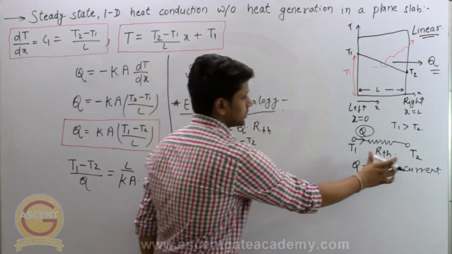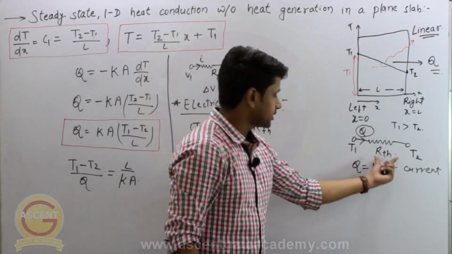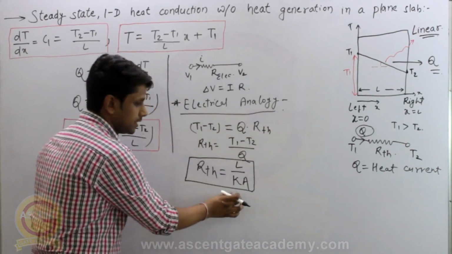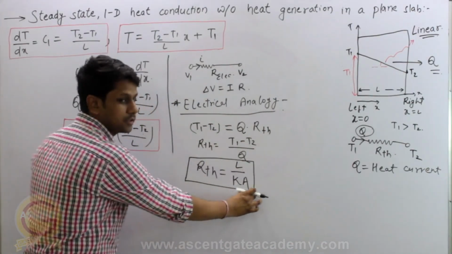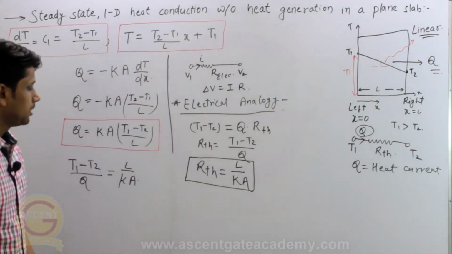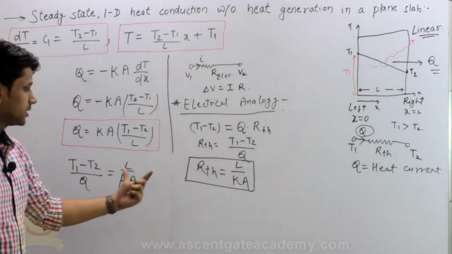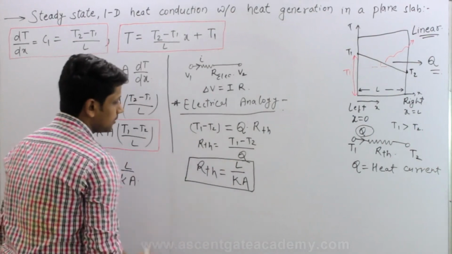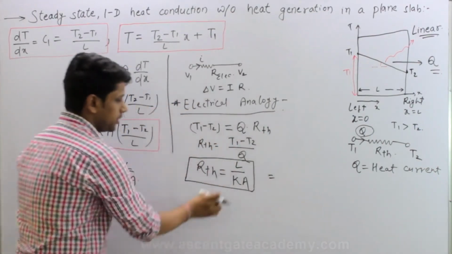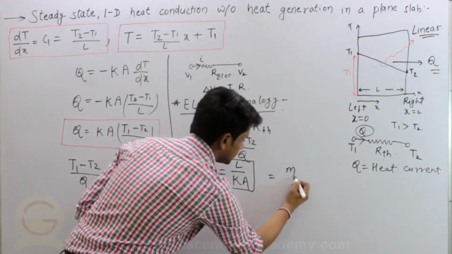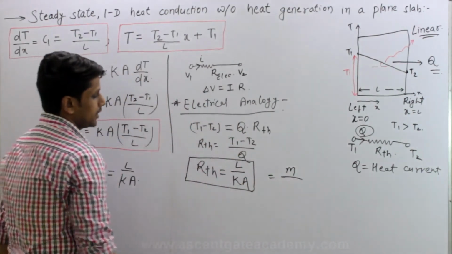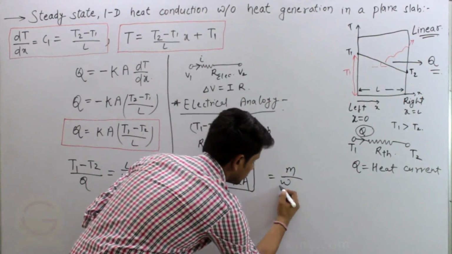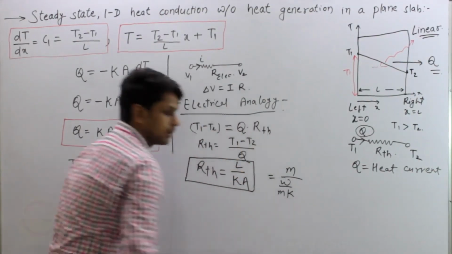So in this thermal circuit, the value of R thermal will be L by Ka, where L is the thickness of the slab, K is the thermal conductivity, and A is the cross sectional area. Now what will be the unit of this thermal resistance? Let's try to find out. See, this is L by Ka. So unit of L is meter, it is length or thickness, divided by K. We know the unit of thermal conductivity is watt per meter Kelvin, right?